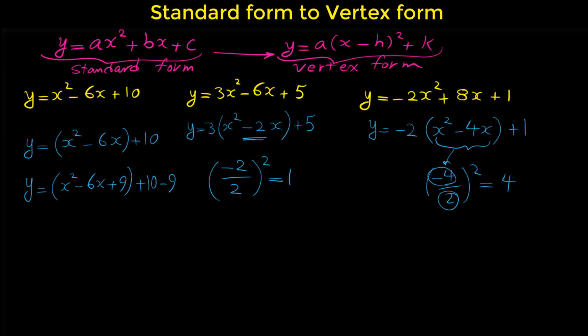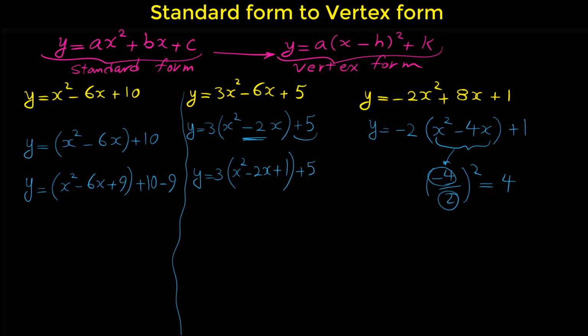In our second example, we have to add a 1 to our bracket. So here in our second example, we have 3 bracket x squared minus 2x plus 1. And we have to write 5 here. But don't forget, you have to subtract 1.